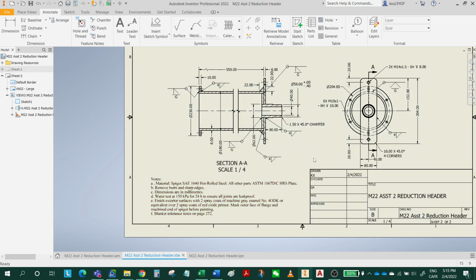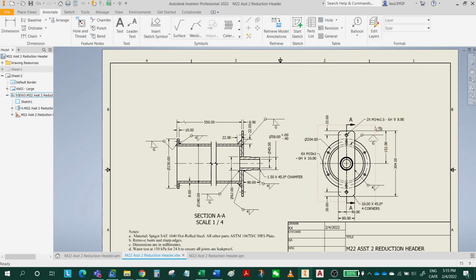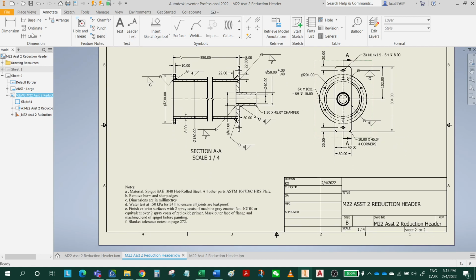So I think, yeah, just move your view a little bit to better use the space, right? So this is your drawing. Save, update, save, and click OK. This finishes your 2D drawing.